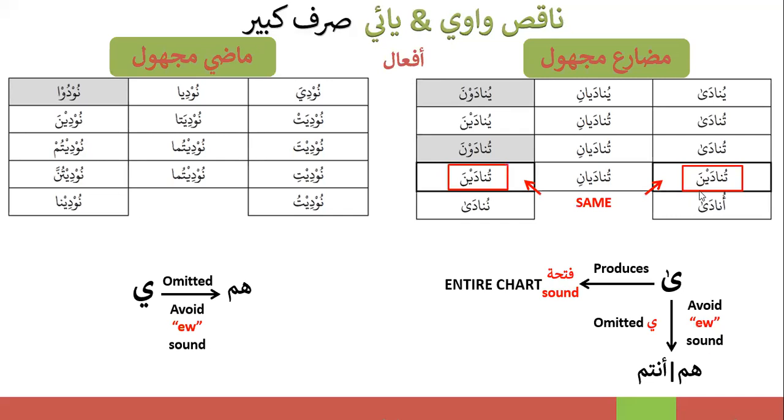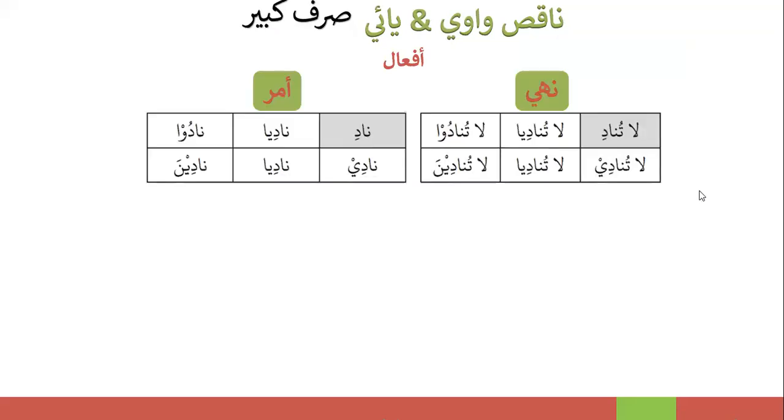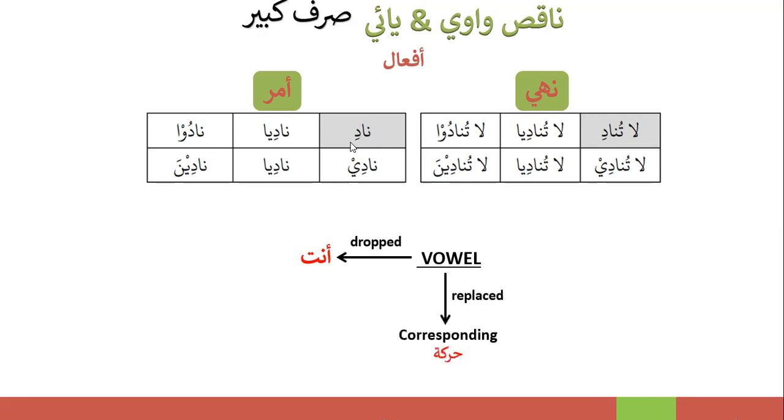Now, let's look at Amar and Nahi. Since your Nahi follows your Amar, that's why I put them both together. Your vowel dropped at Anta over here. So your first form was Nadi. Remember, your vowel was dropped and it was replaced by its corresponding haraka.